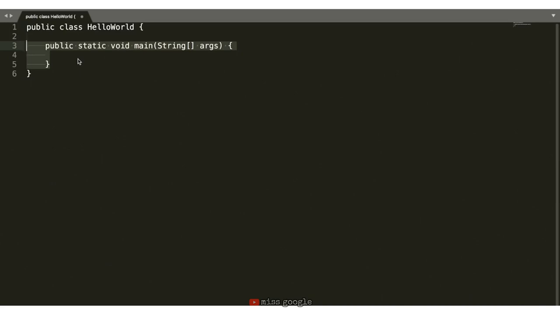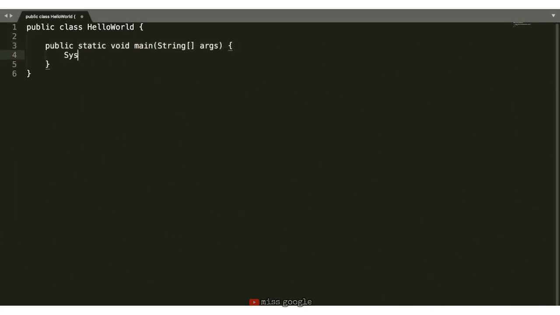Everything we've written so far is boilerplate, or stuff we must have for any Java program to run. The thing that will make our program unique is what we add in those curly brackets. As we said before, we want our program to output a hello world statement. We can do that by adding the following line of code.